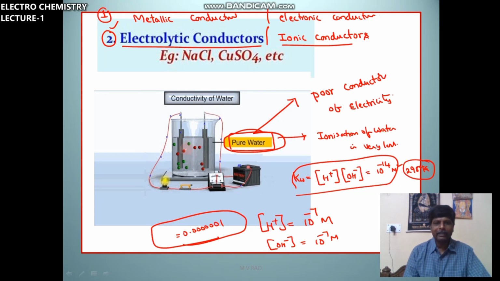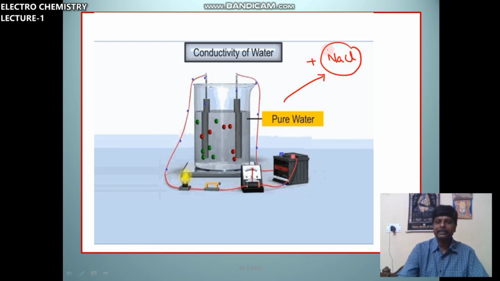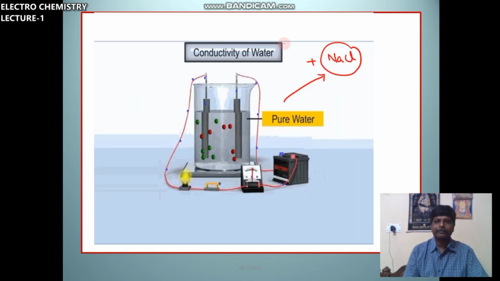Along with water, you add some salt. It is pure water, here no flow of current. For this you add some salt, NaCl, salt water. Then it is a good conductor of electricity.